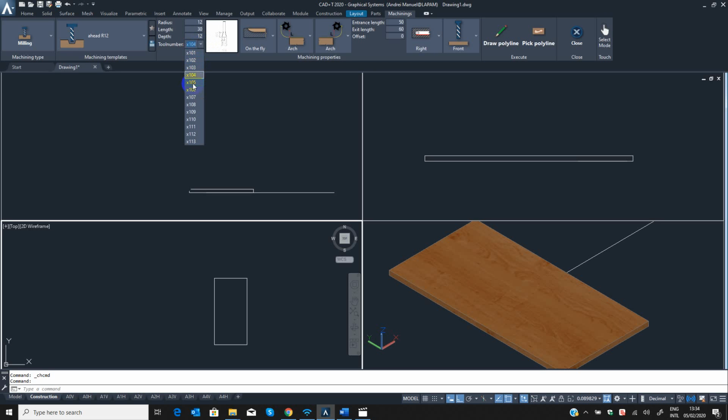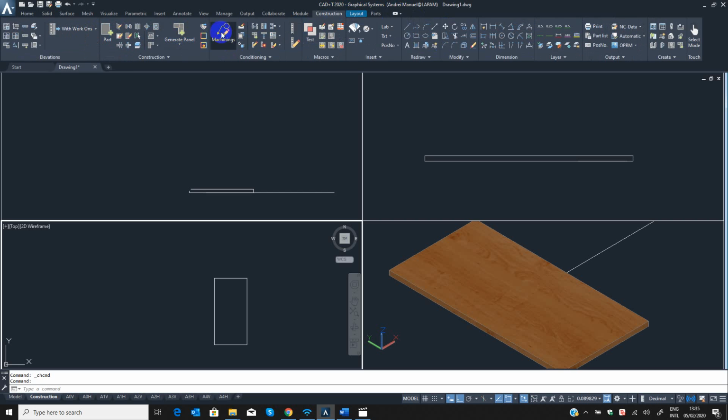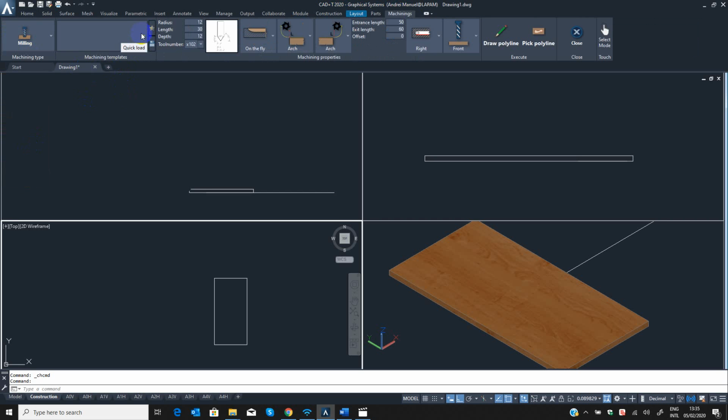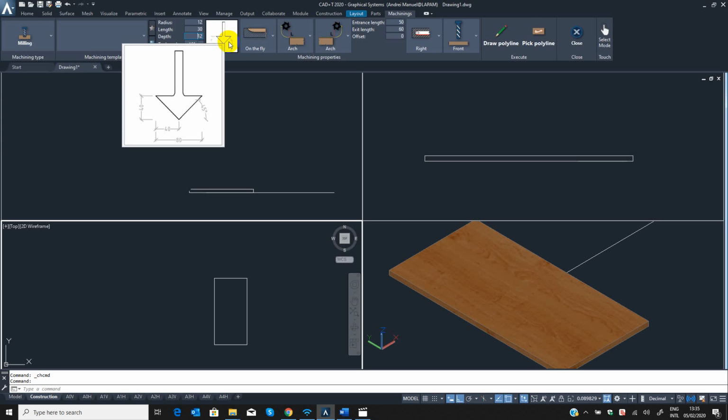and if you have your own tools based on your CNC machines, you have to create your own tools. I will show you how to create your own tools later, but now let's create some machinings. Once again, I will go to my machinings, and I will use this tool, for example, with the same dimension based on the tool's dimensions.